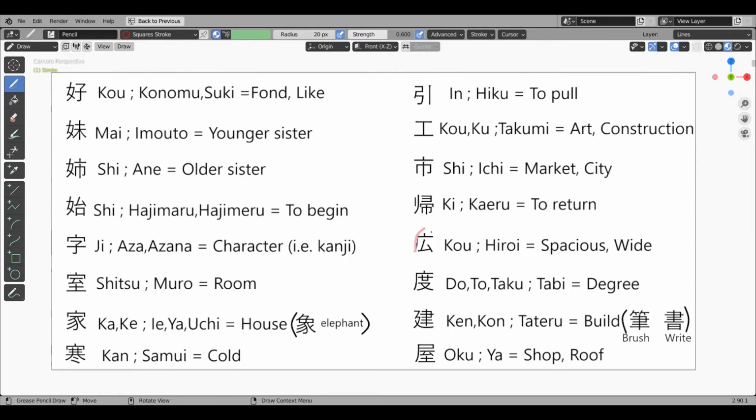Hiroi or wide kanji. This kanji has an open house radical and soul radical. So these radicals together mean unenclosed self. The actual meaning of this kanji is spacious, wide. Onyomi is ko.